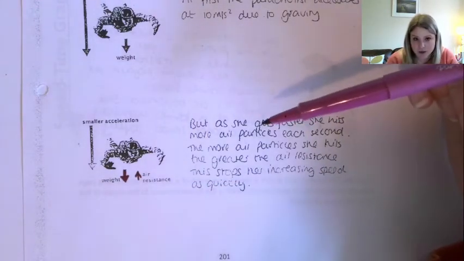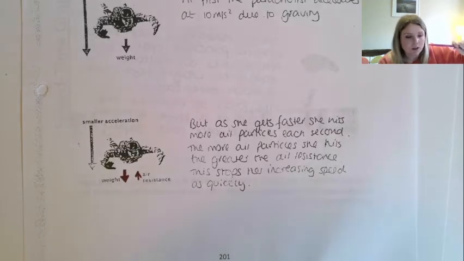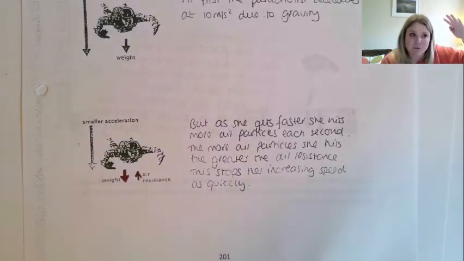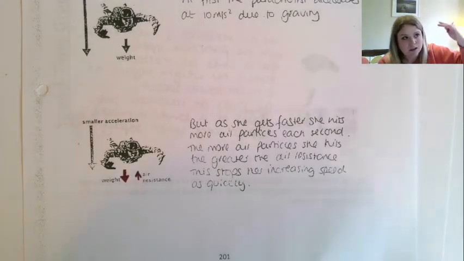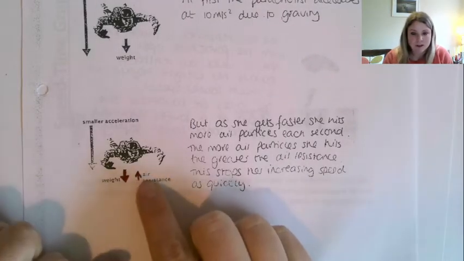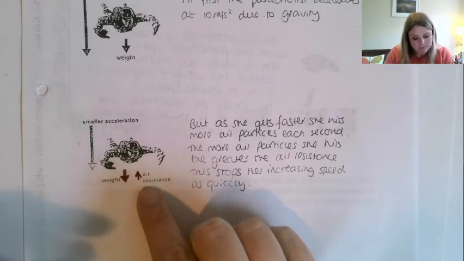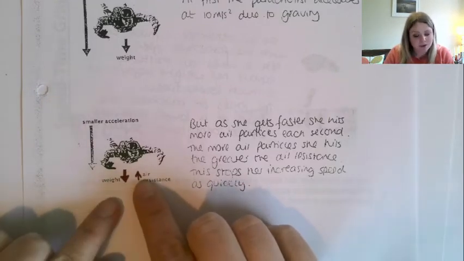So let's think that through again. First jump out, the only force acting is weight. We've got a big acceleration down the way. As soon as she starts to fall, she starts to hit more air particles, and as she's speeding up, she's hitting more and more air particles every second. So that means that the air resistance is getting bigger and bigger. So the size of the force, this one here, is going to be getting bigger and bigger and bigger. Eventually, we're going to reach the stage where it's equal to weight.